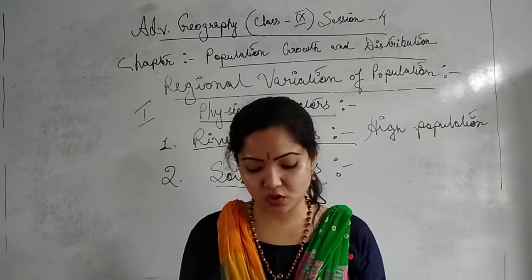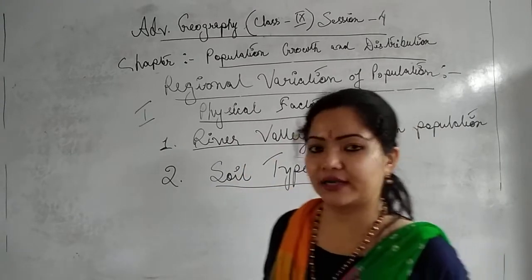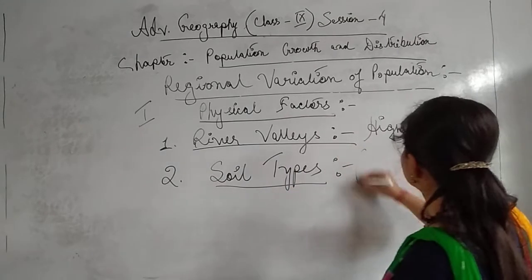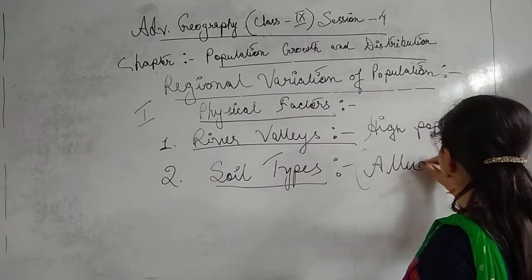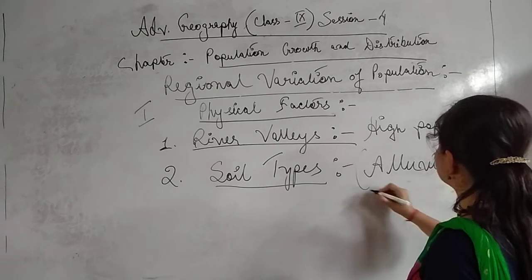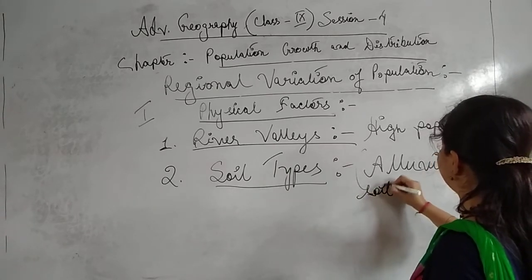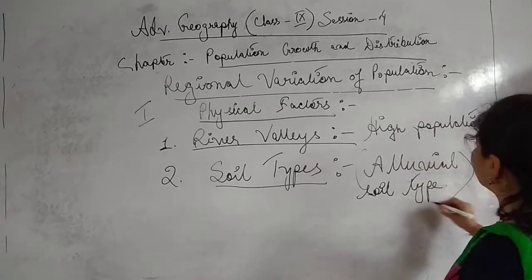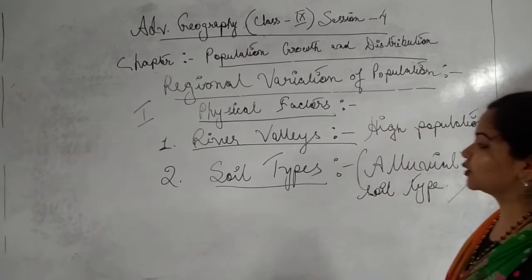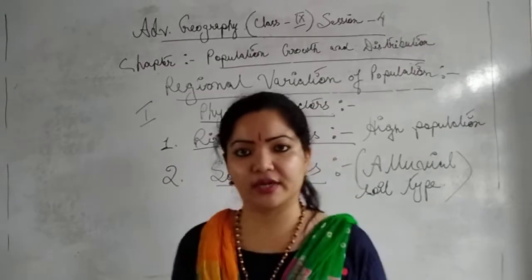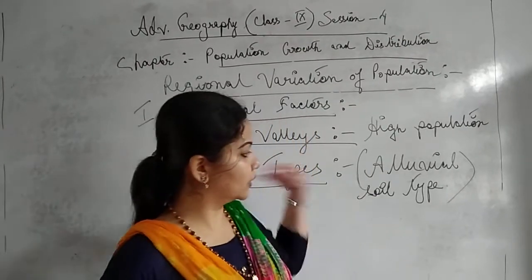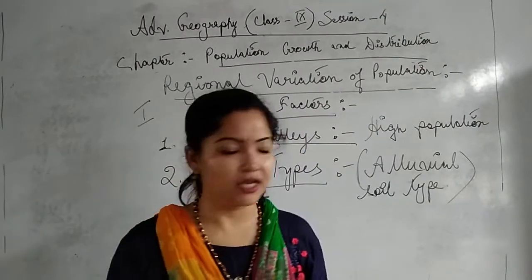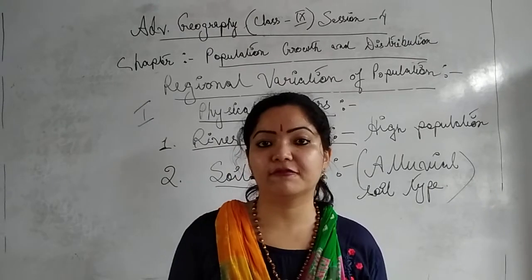Now, there are lots of varieties in soil types, but a very important one is alluvial soil. What is the alluvial soil type? It is quite important for cultivation, because it is one of the most important soil types and is quite famous for its fertility. It can be found only in floodplain areas.